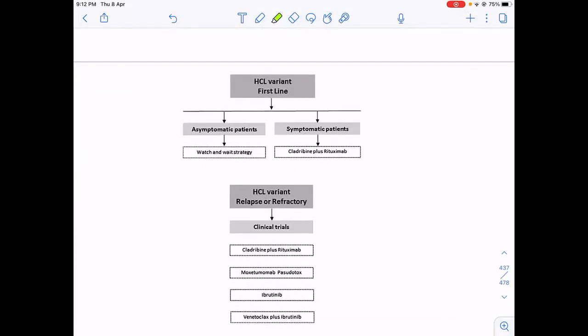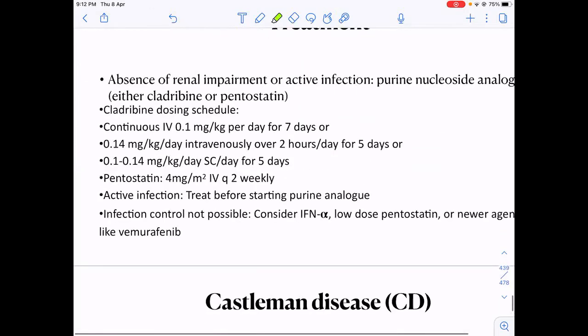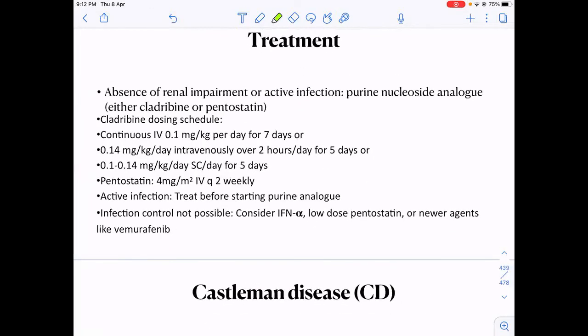How do we treat a hairy cell variant? Along with cladribine, I add rituximab. Okay, frontline only. So how do I treat hairy cell leukemia? I give purine nucleoside analog based therapy, that is cladribine.